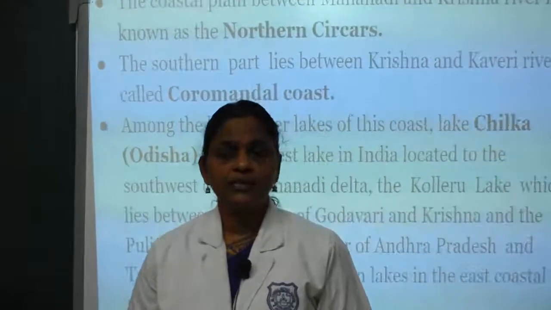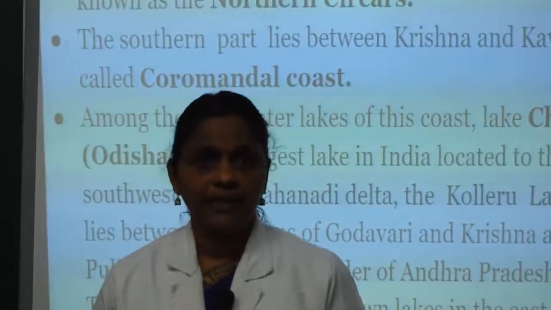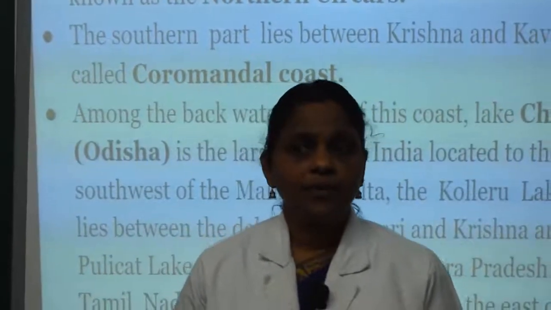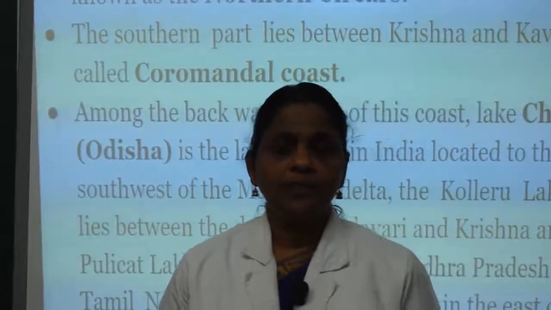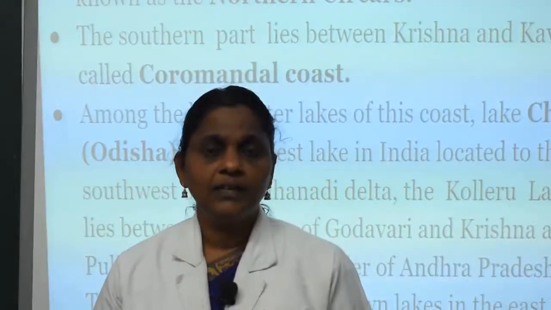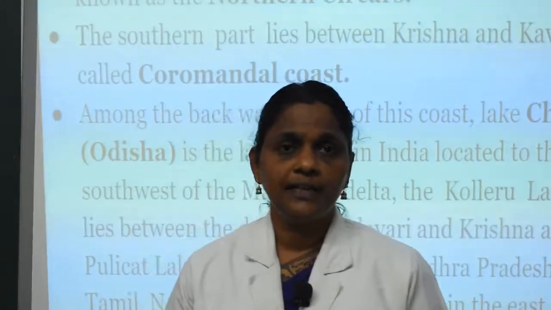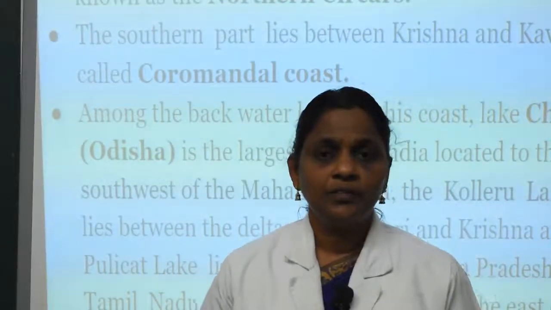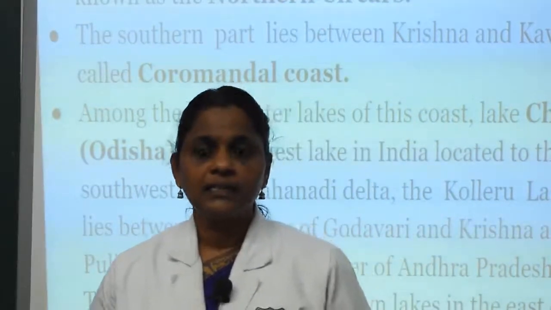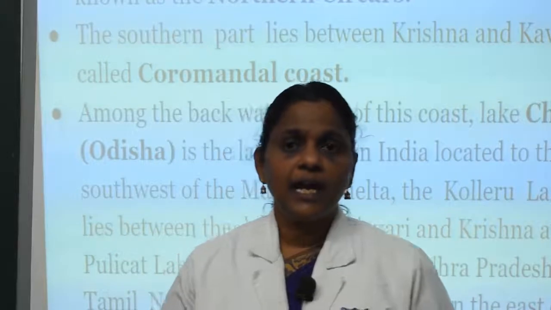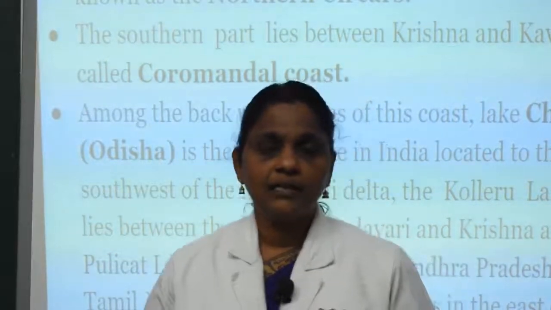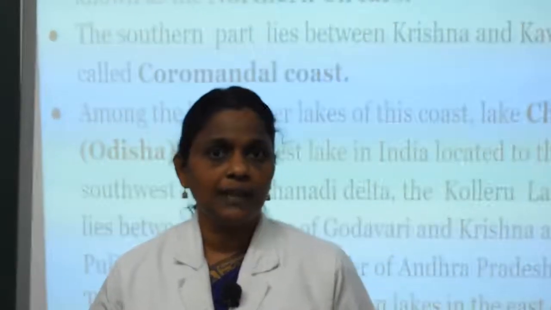The coastal region between Krishna and Kaveri is known as the Coromandel Coast. The largest lagoon lake, Chilka Lake, is situated in India. Important lakes such as Kolleru, and Pulicat Lake are situated in the eastern coastal plain.